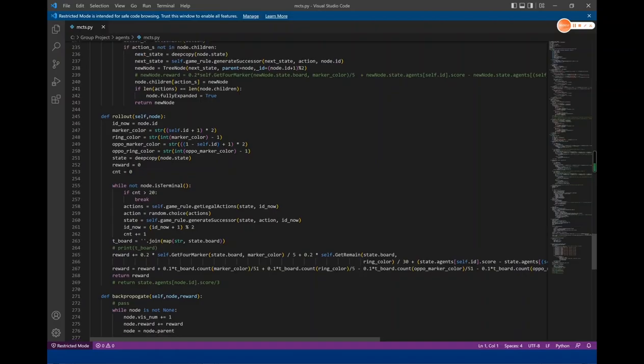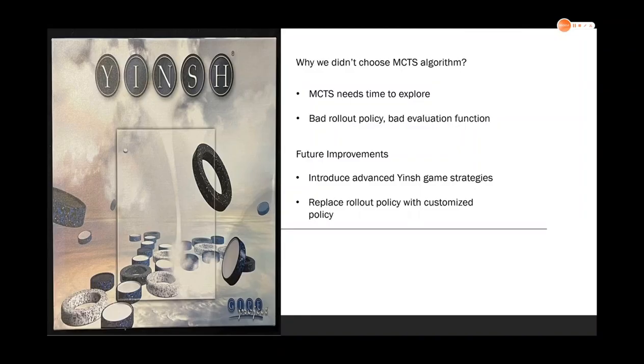which is called backpropagation. And while we didn't choose MCTS to be in the final tournament, for a board game, MCTS needs lots of time to explore the search space. In this assignment, running time per move is 1 second. MCTS cannot explore the search space effectively. Compared with A-star, the reward of MCTS is relatively sparse. A-star is guided by a heuristic function. For MCTS, it may need millions of random rollouts to get a good evaluation of an action.